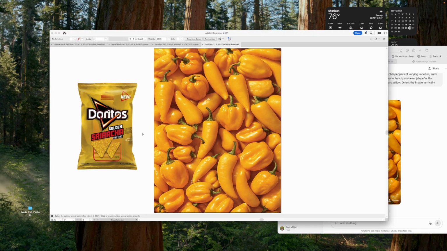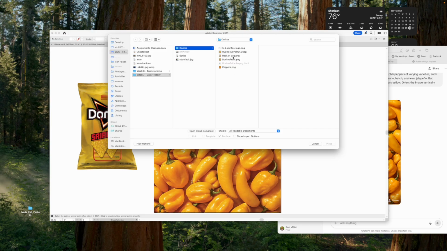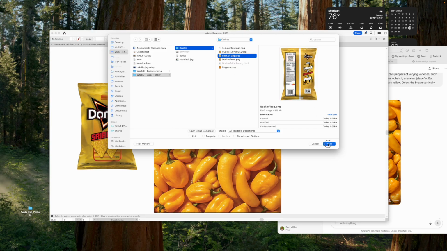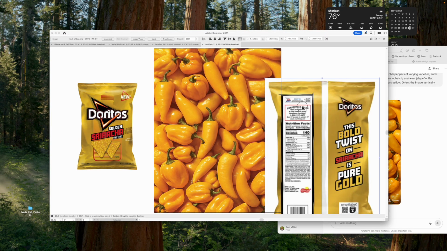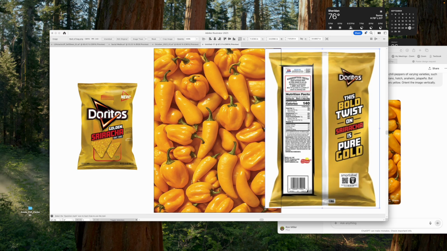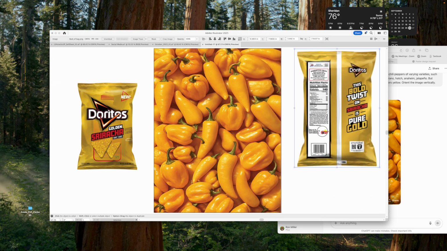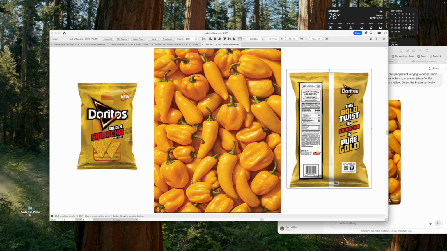Now the Doritos has graciously provided us with some copy, and it's on the back of the bag. This bold twist on sriracha is pure gold. So that's what I'm going to do. I'm going to make my headline pure gold.